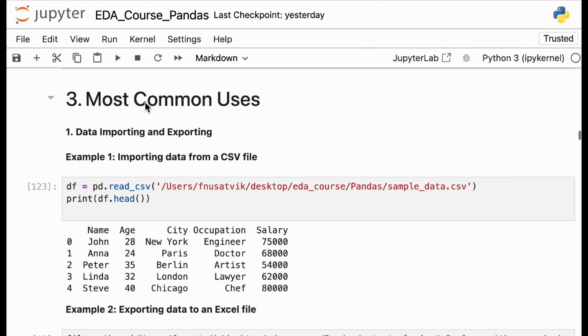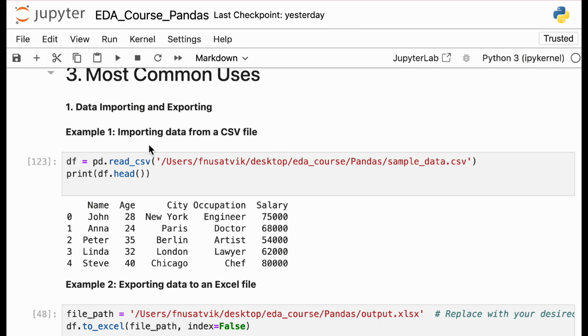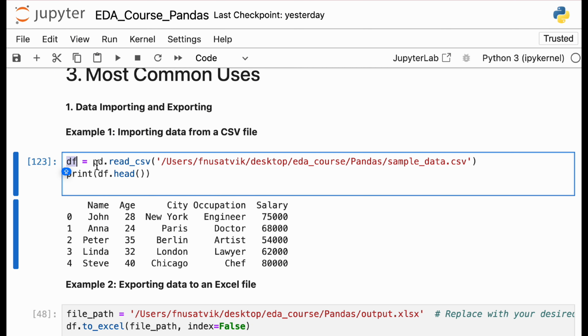So now we will move towards some of the common use cases of pandas. The first, of course, is how to import data from a CSV file. Pandas has multiple use cases. This is the major one because it can read any CSV, and as I mentioned, any SQL database or any tabular thing it can take. How you do that is you simply create a data frame object like df. You do pd.read_csv, and if you provide the path to any CSV file, it will